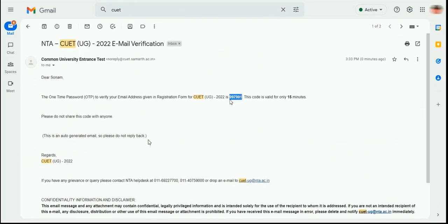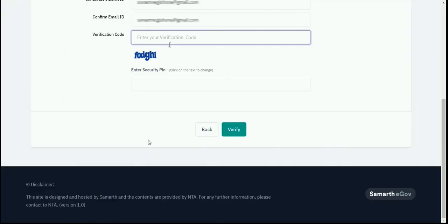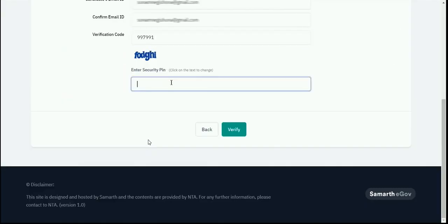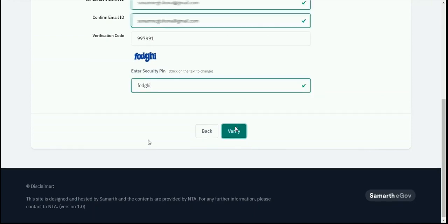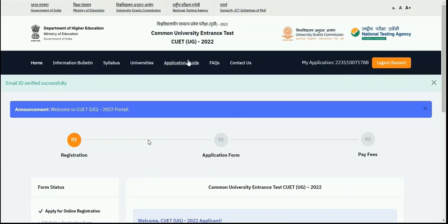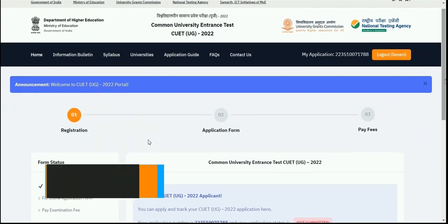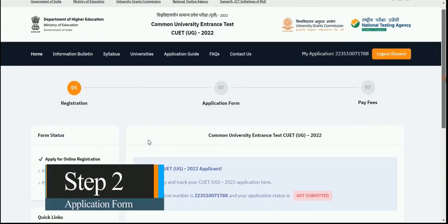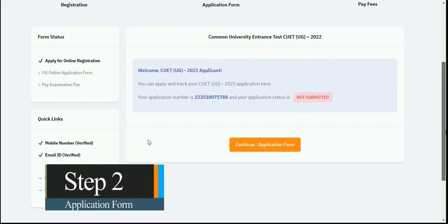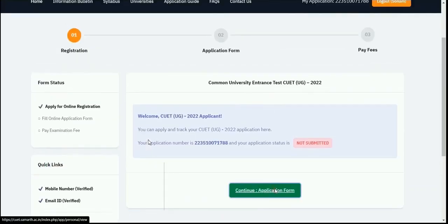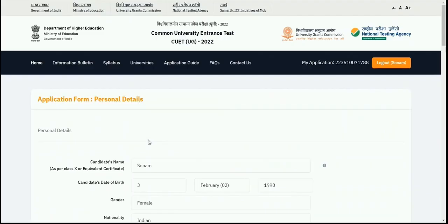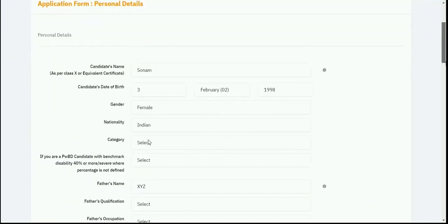I'll just copy this OTP and paste it over here. Then I need to enter this CAPTCHA code and verify it. You can see the email ID is verified successfully. Now my email address is verified and I can proceed to the application form. Now step 2 of the whole process will be application form submission. Just click on the continue application form button to proceed.